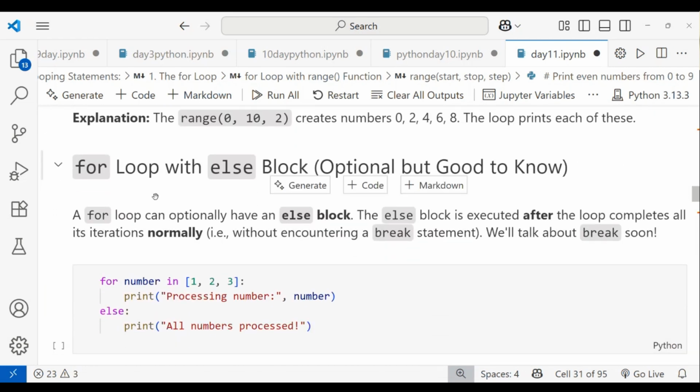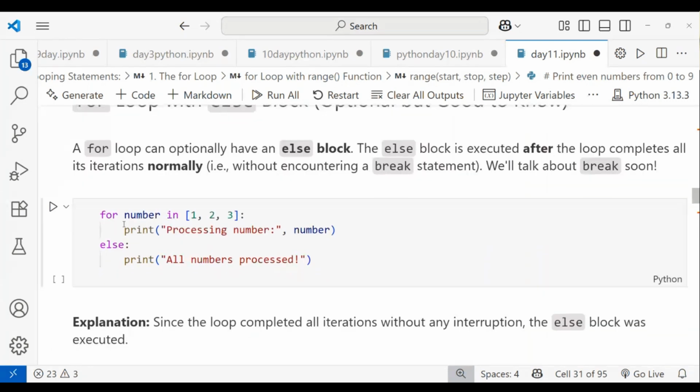Okay. You can use a for loop with an else block also. You can use if, else, all those things in a for loop. It is optional, good to know if you want this. Let me take one example: for number in, I'm taking one list. You can directly mention the list here, or you can mention one variable and give the data value in it. You can directly give the list or tuple.